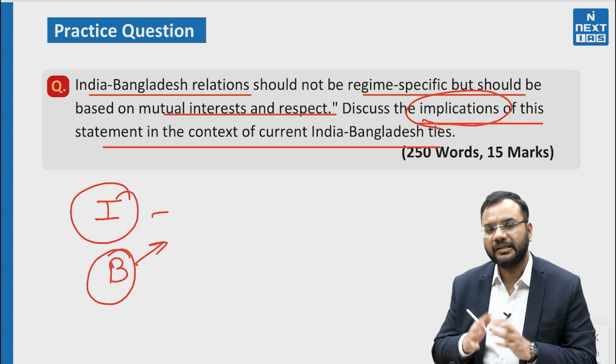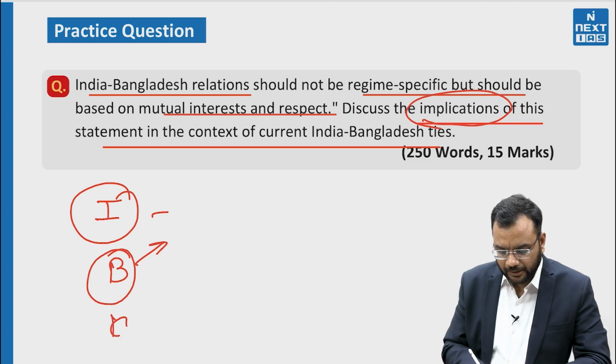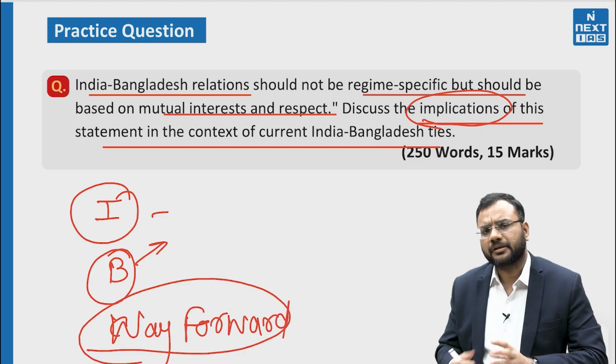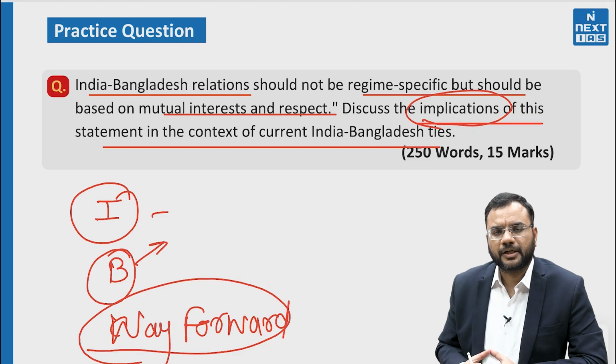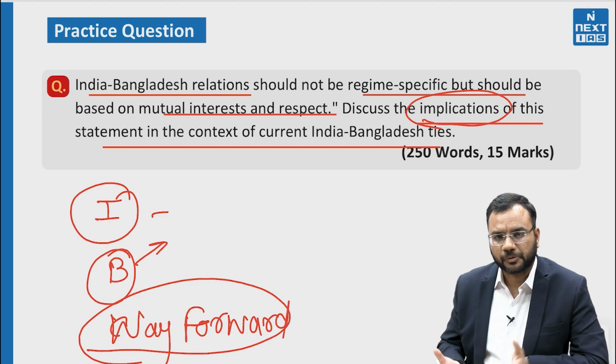These issues we can discuss one by one, and then provide a way forward, because it is a 15 marker question. Then we can conclude that India and Bangladesh are two core pillars of South Asian friendship and South Asian regional stability, which is in the spirit of Vasudhaiva Kutumbakam.